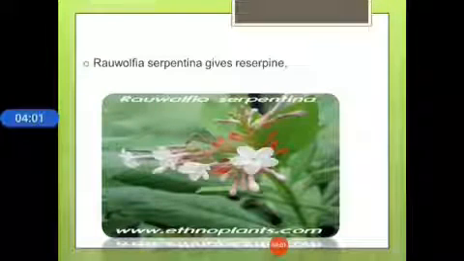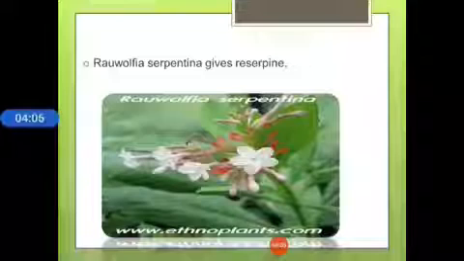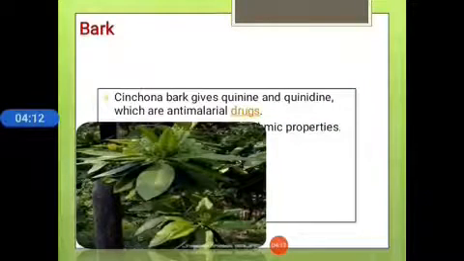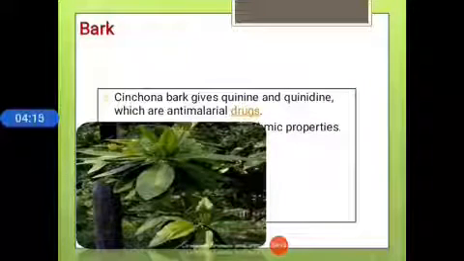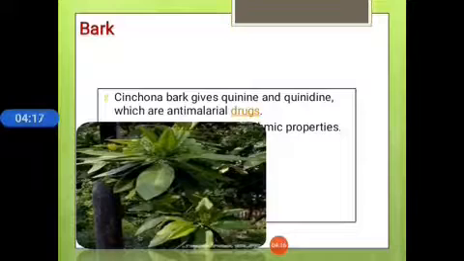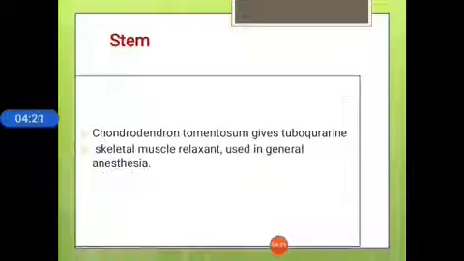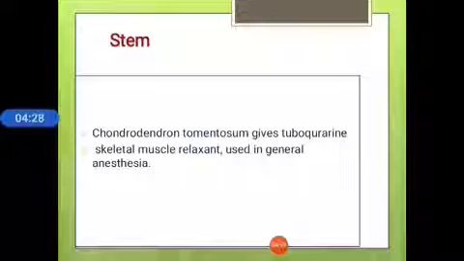This is the Rauwolfia serpentina plant. Here the root acts as the active principle of this plant. This gives the antihypertensive reserpine. Next is another important example: cinchona bark gives quinine and quinidine, which are well-known anti-malarial drugs. Chondrodendron tomentosum, the stem, acts as the active principle and gives tubocurarine, a well-known skeletal muscle relaxant. It is also used in general anesthesia.